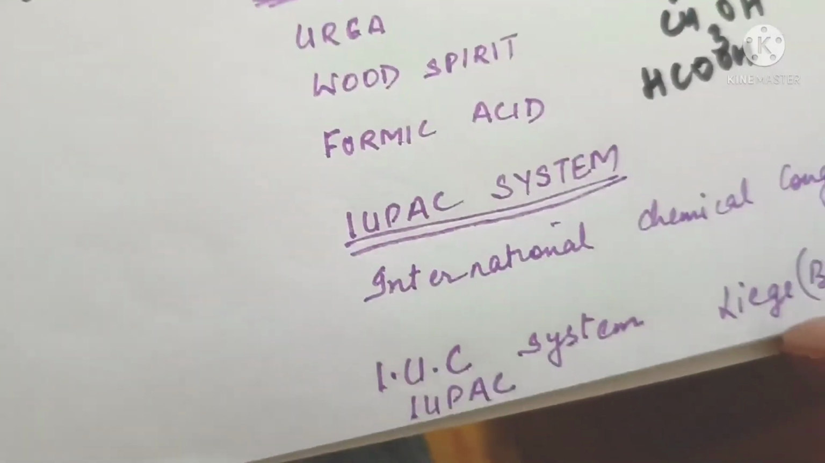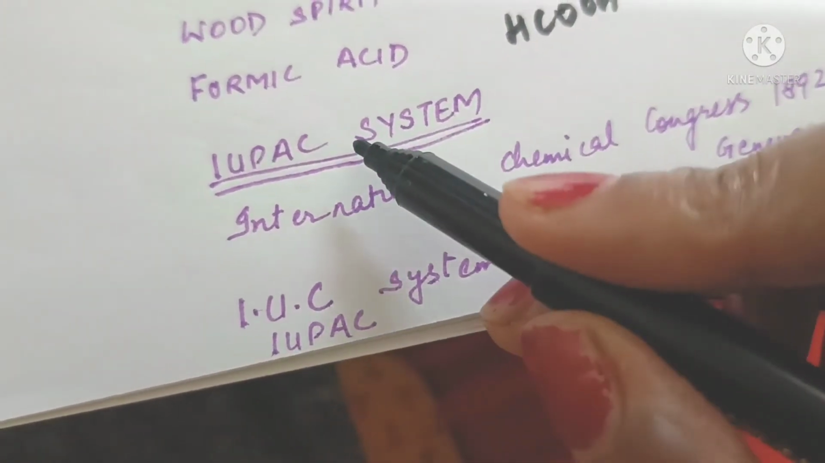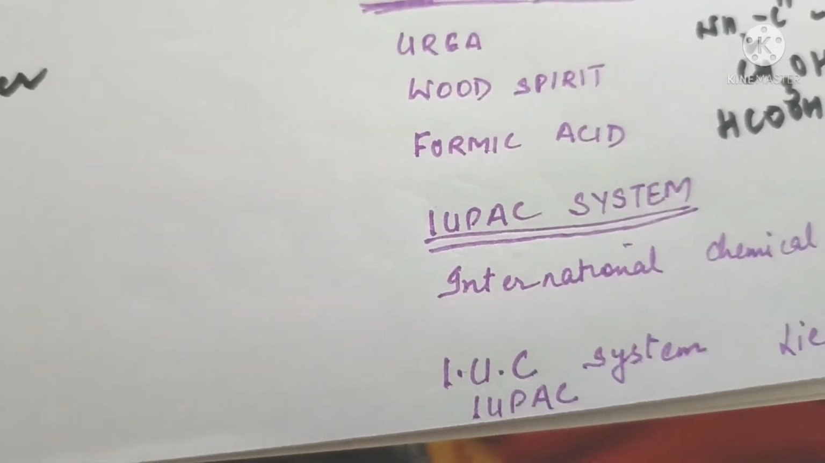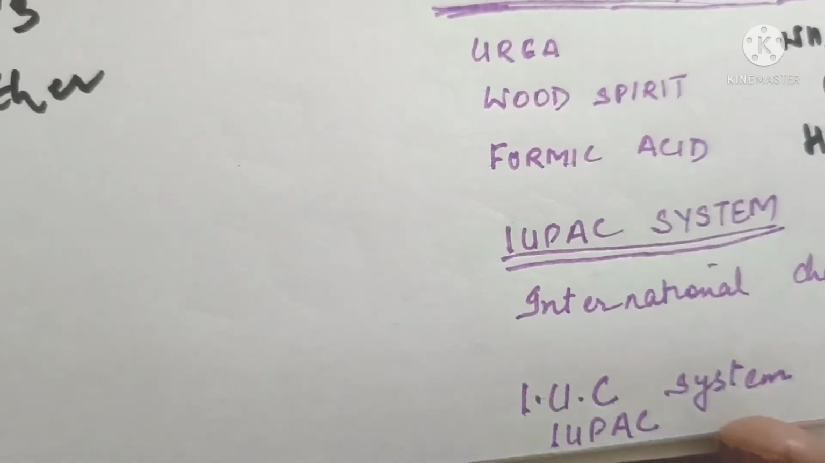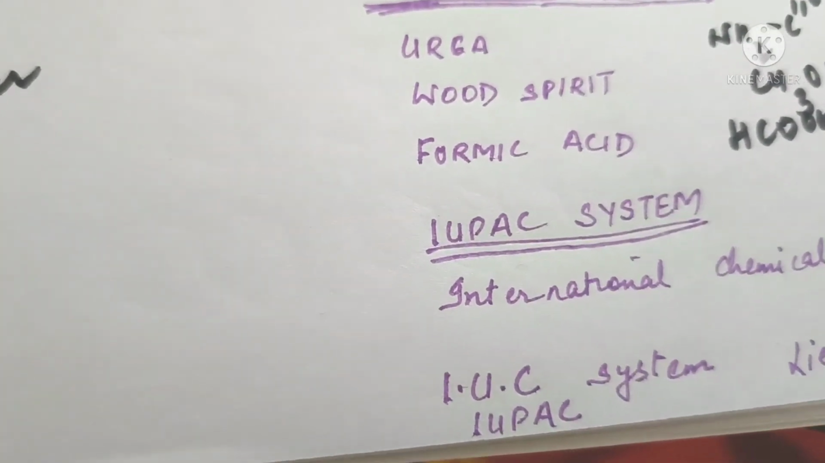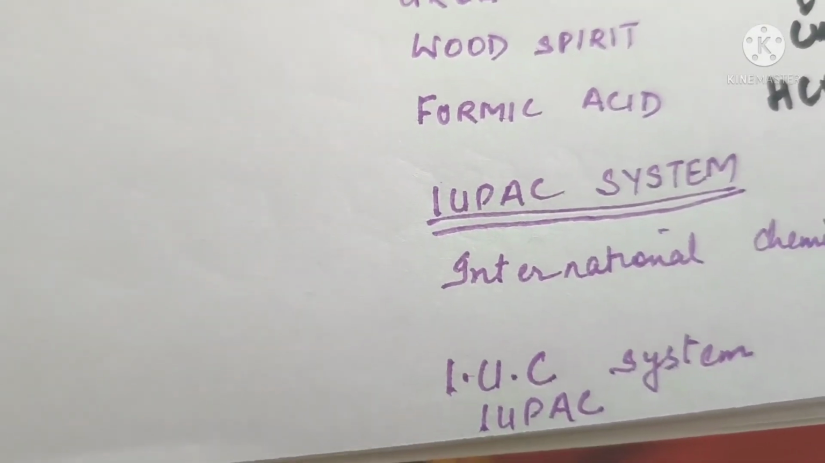But these days, the system which is more in prevalence and more organized system is called IUPAC system. So that's all in today's video. Tomorrow we'll be talking about the different systems of IUPAC nomenclature and how to name different compounds.